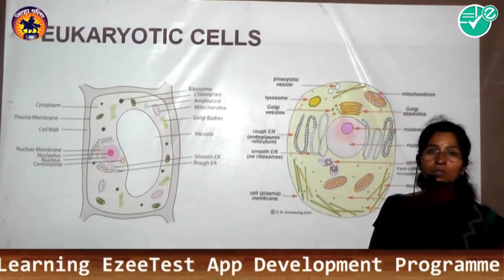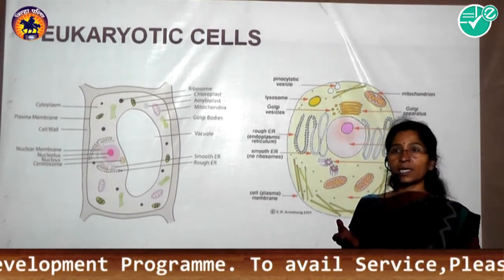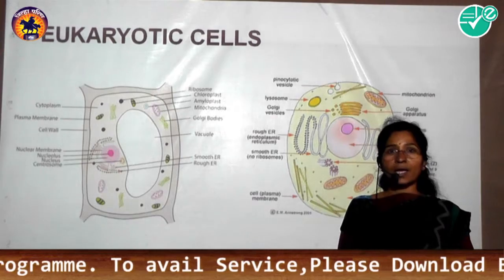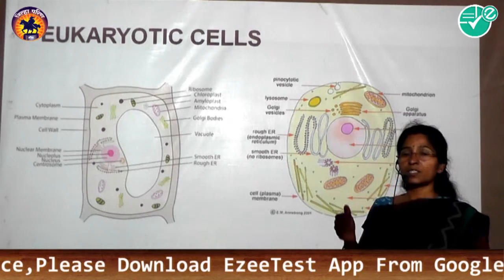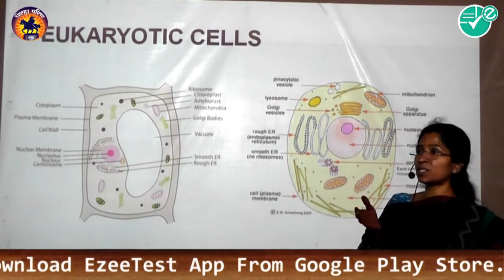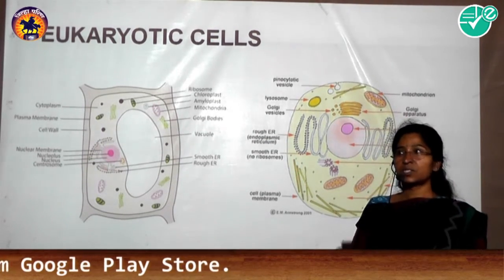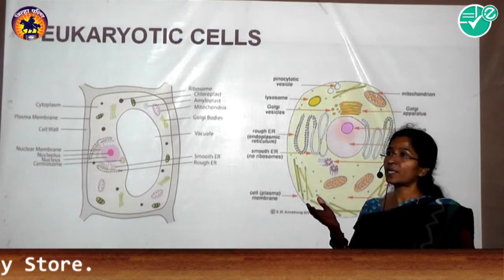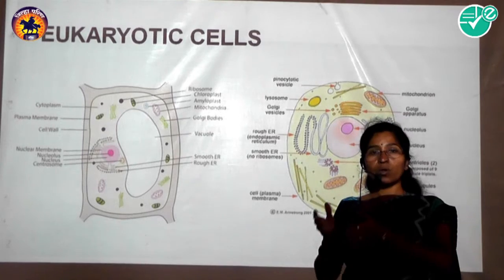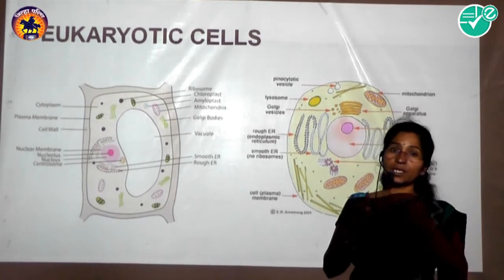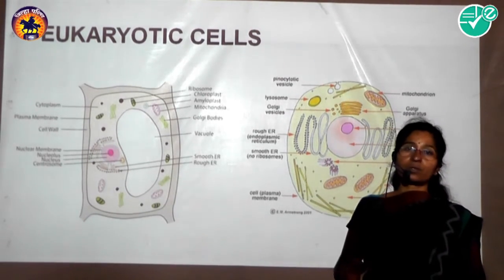The next layer is the primary wall. It is laid down in young plant cells like mesophyll cells, meristematic cells and pith cells, just inner to the middle lamella. When growth stops, the secondary wall is laid down inside the primary wall.